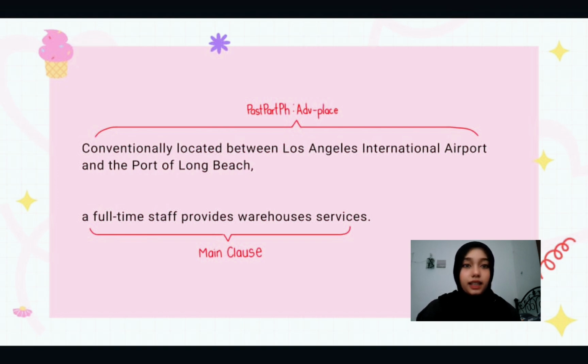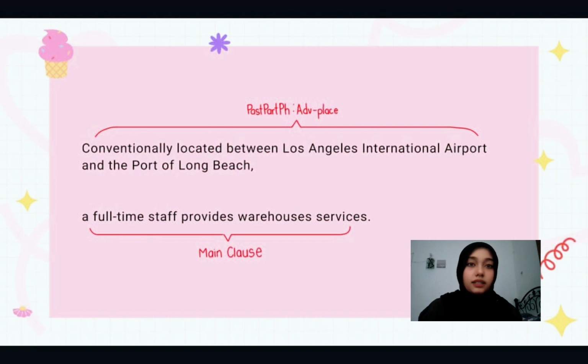So the first thing that we need to do is to find the main clause of the sentence, which in this case is a full-time staff provides warehouse services, while conventionally located between Los Angeles International Airport and the Port of Long Beach is actually the past participle phrase that functions as adverb of place, as this clause has no noun phrase subject, and it also started with a past participle instead.